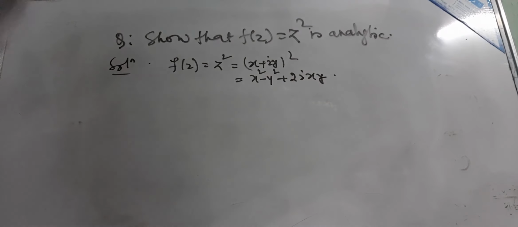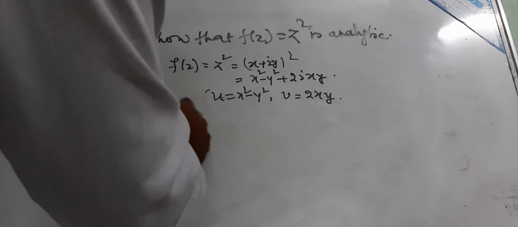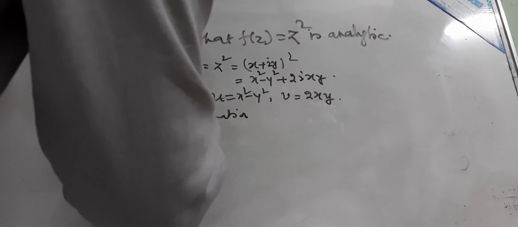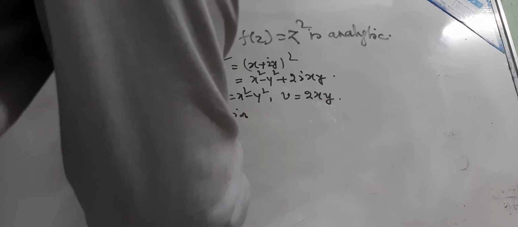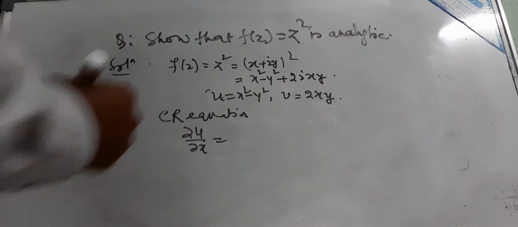So our u is x² - y² and v is 2xy. Now we find out our Cauchy-Riemann equations. ∂u/∂x is 2x.